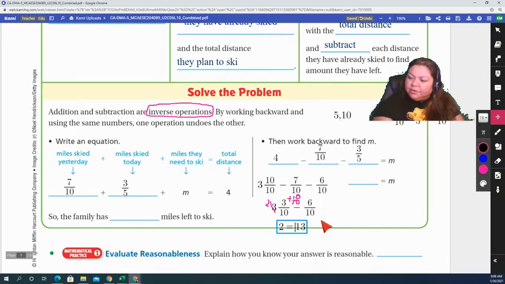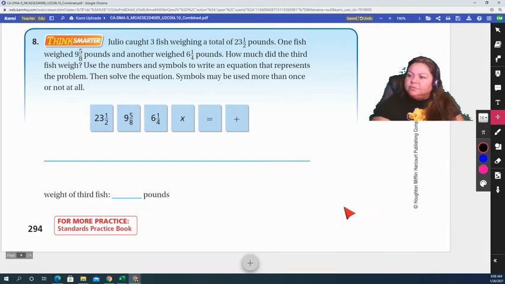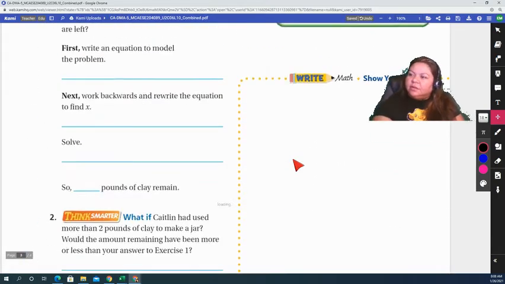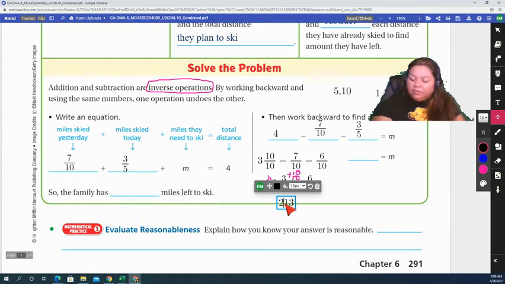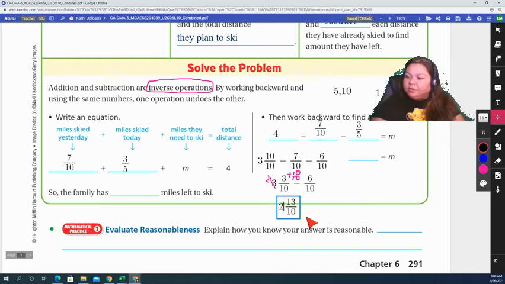Okay, so I have 13 tenths, and I'm going to put the whole number here. So I have 2 and 13 tenths.